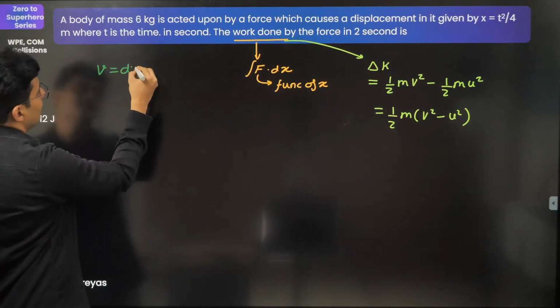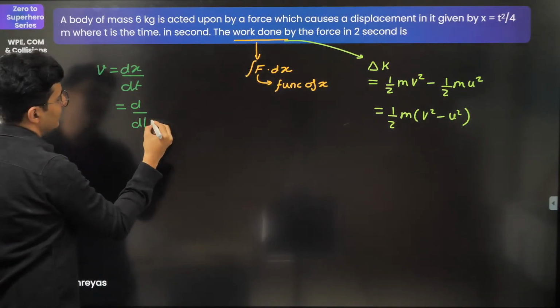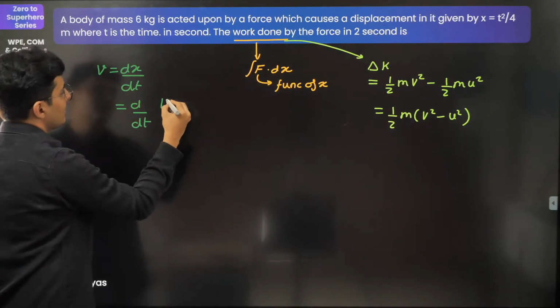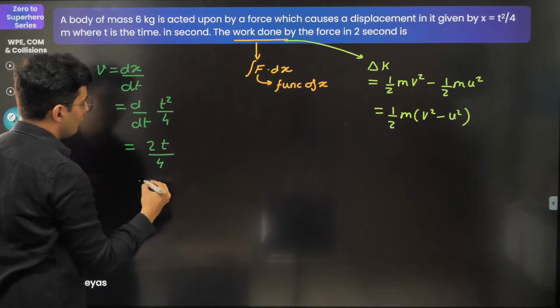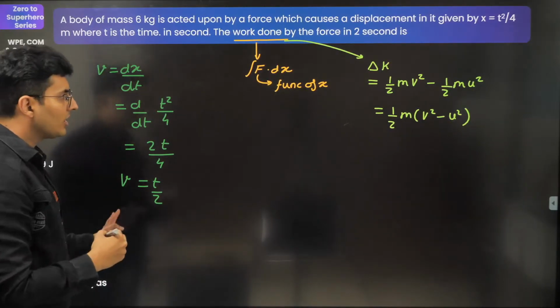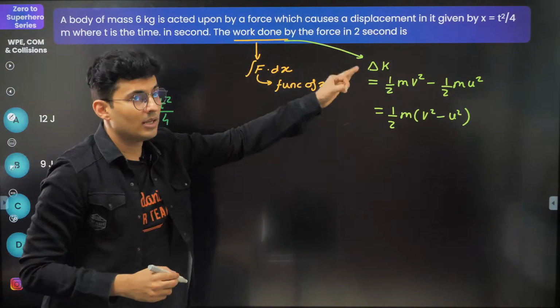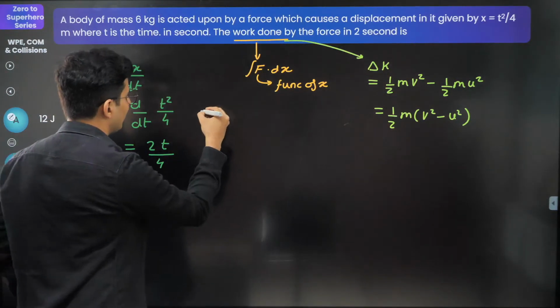Velocity will be dx by dt, and it is nothing but just the derivative of that guy, which is t square by 4. So t square's derivative is 2t, and divided by 4, which is nothing but t by 2. That's your velocity. So now think the work done in 2 seconds. What are you going to do? Initial velocity and final velocity.